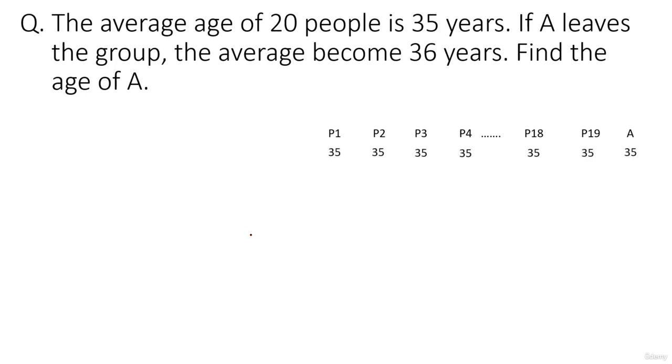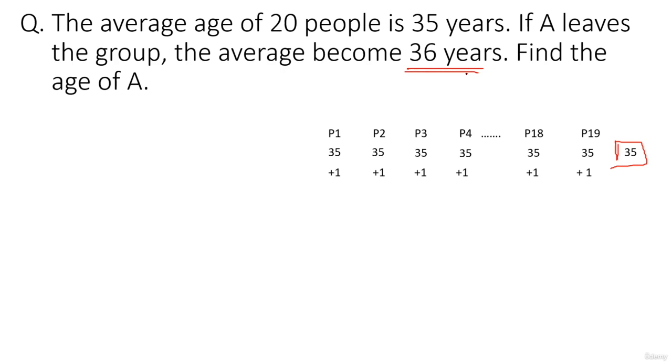Okay, so now when A is in the group, I have assigned 35 points to each group member. But now A leaves the group, right? That means I have to divide these 35 points that A had earlier between all these people, right? And it is given that when A leaves the group, the average becomes 36 years. This means each one has gained one point, right?